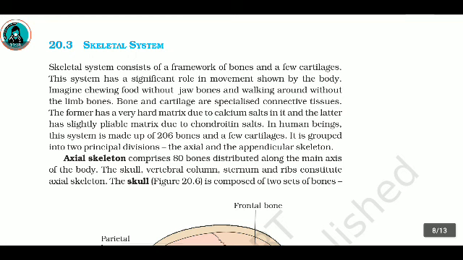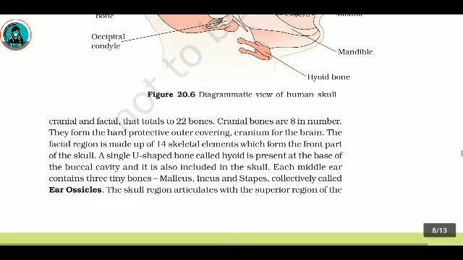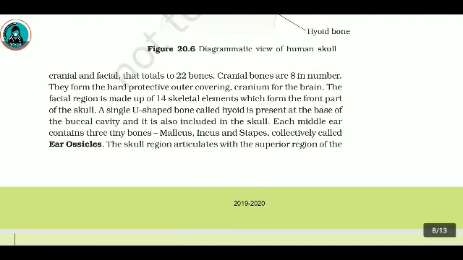The skull, figure 20.6, is composed of two sets of bones, cranial and facial. That totals to 22 bones. Cranial bones are 8 in number. They form the hard protective outer covering, cranium, for the brain. The facial region is made up of 14 skeletal elements, which form the front part of the skull.